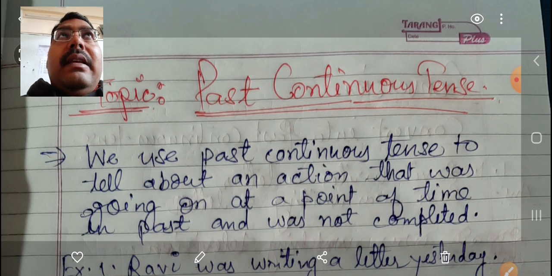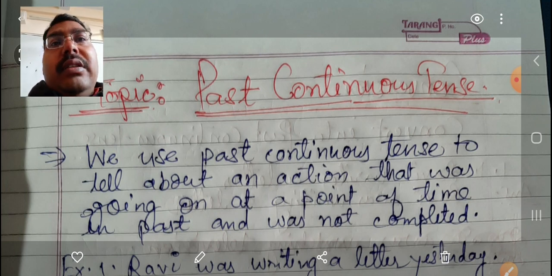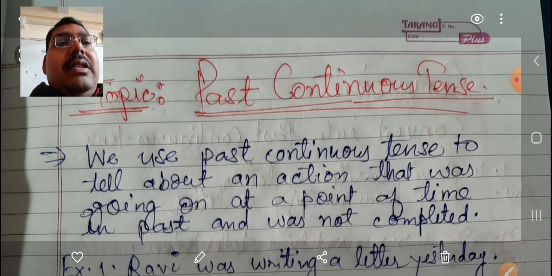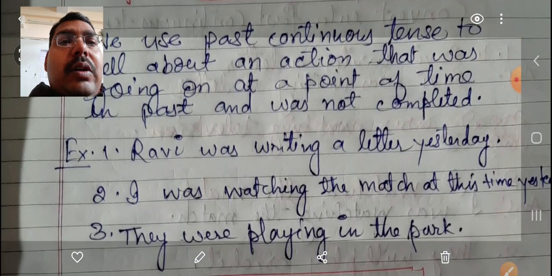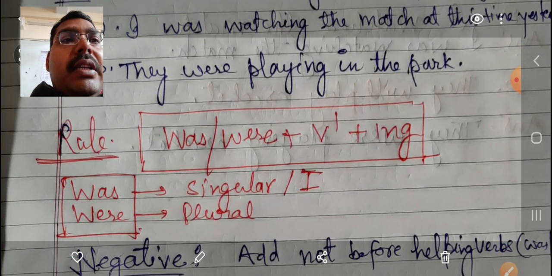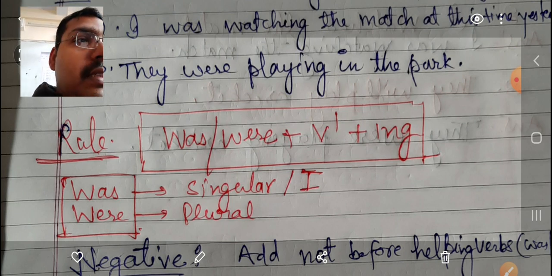So you need to keep in mind, when we talk about an action in the past that was continuous, that was not completed when the speaker saw it, for that kind of sentences we use past continuous tense. This is where we use past continuous tense. Now here we need to see the rule.